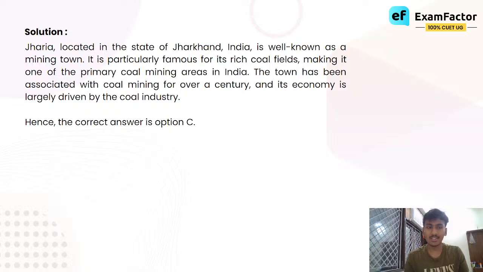Jharia, located in the state of Jharkhand, India, is well known as a mining town. It is particularly famous for its rich coal fields, making it one of the primary coal mining areas in India. The town has been associated with coal mining for over a century, and its economy is largely driven by the coal industry because of the abundance of coal mines in the area.